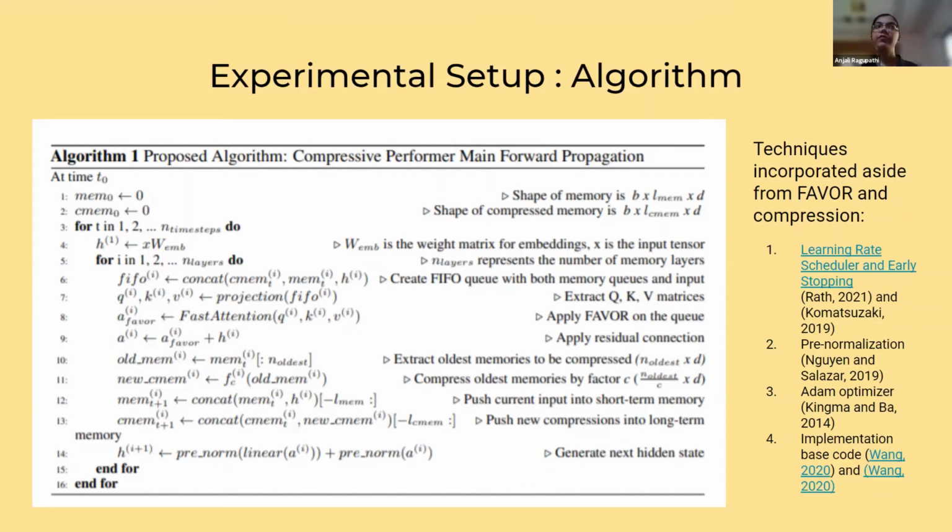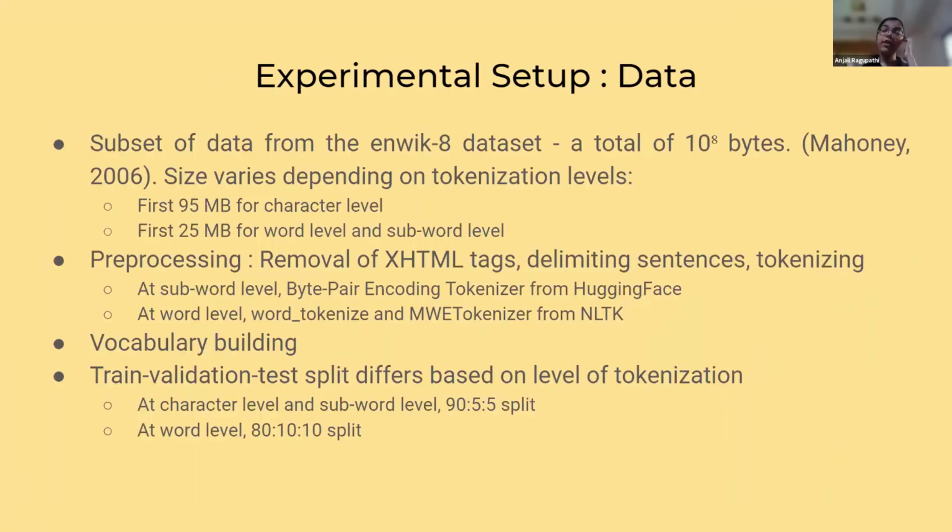And we have relied on code from Lucidrains as our base code that we modified further to meet our needs. In terms of data, we took a subset of the enwik8 dataset, which is a total of 10^8 bytes. Based on what level of tokenization we used, we read the data very differently. When we did the character level model, we read the first 95 megabytes of the data, whereas for the word level and the subword level, we read only the first 25 megabytes of data.